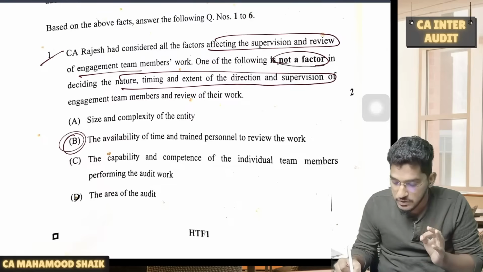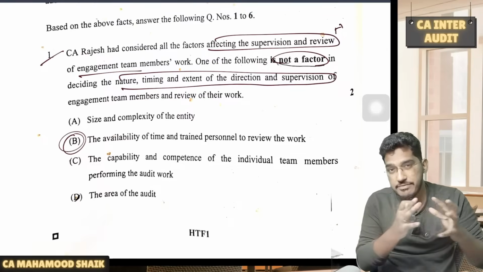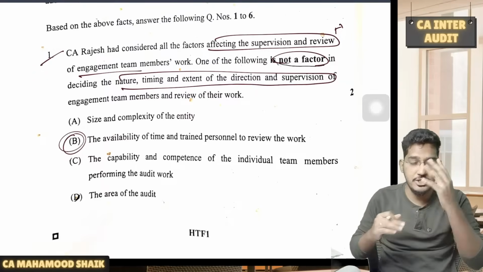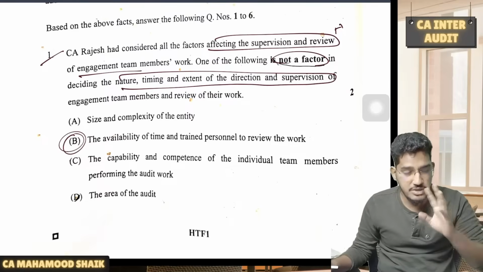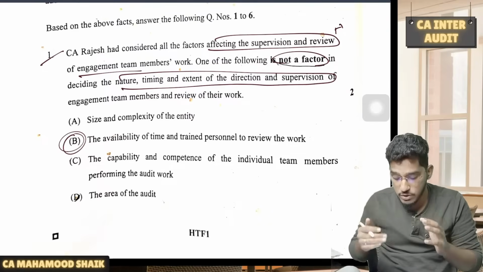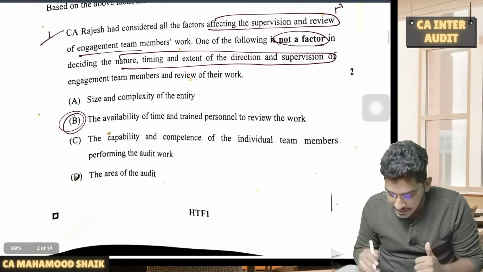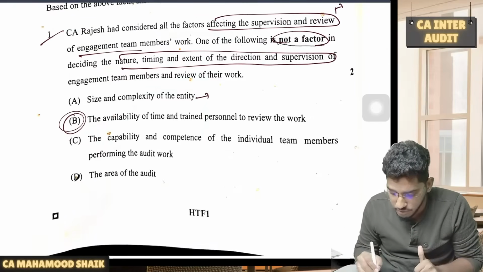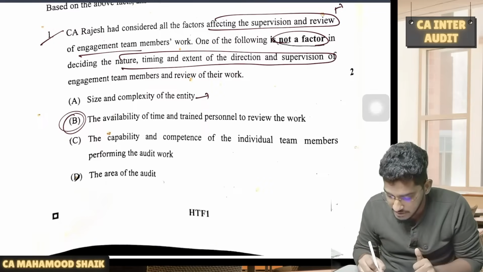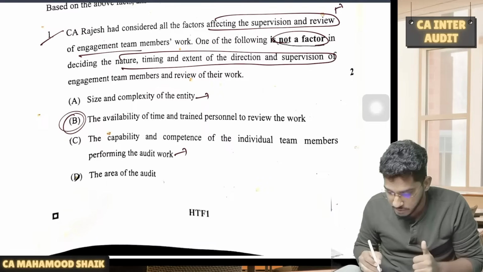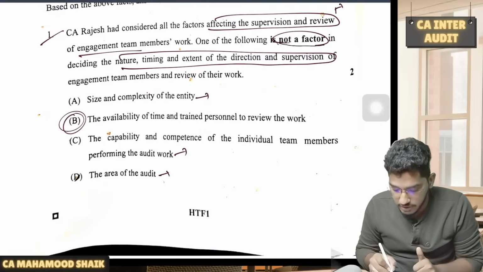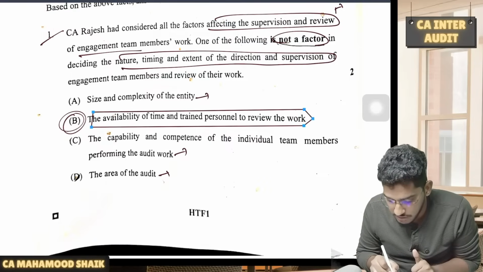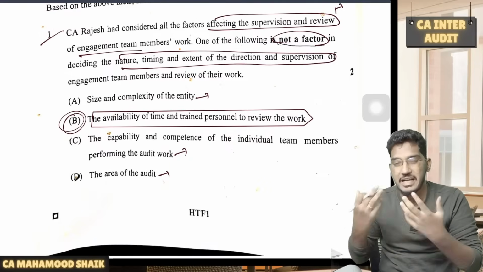This is a question from audit strategy, planning and program, where we have one concept: what are the factors which affect the form, content and extent of audit documentation? They are asking which option is not a factor. Size and complexity of the audit will decide how much direction and supervision we have to do. Capability and competence of the engagement team members also decide the nature, timing and extent of supervision. It also depends on the area of the audit. Whereas the availability of time and trained personnel to review the work is not one of the factors. Literally, this is a remembrance part.